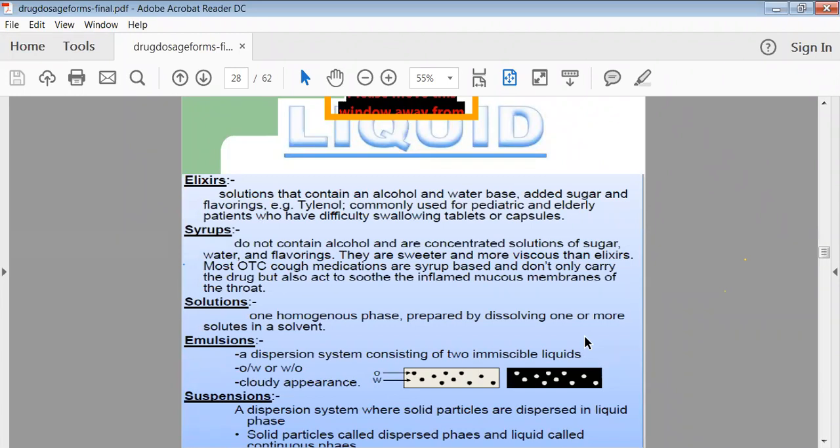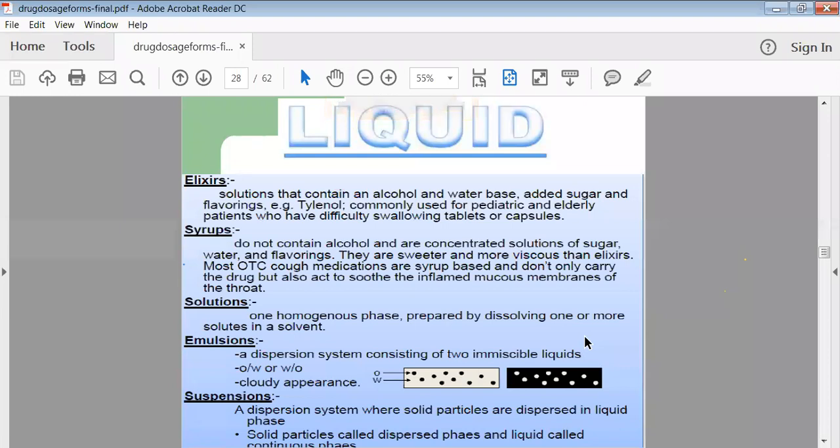Then emulsions are there. These are also an example of a liquid dosage form. Emulsions are two-phasic preparations, or biphasic preparations. We prepare them by using oil plus water. Then suspensions are there. Suspensions are biphasic liquids in which we prepare the suspension by using the drug as well as water. These suspensions are prepared by using insoluble drugs. Insoluble drugs we add into the vehicle, and then that type of preparation is called a suspension.